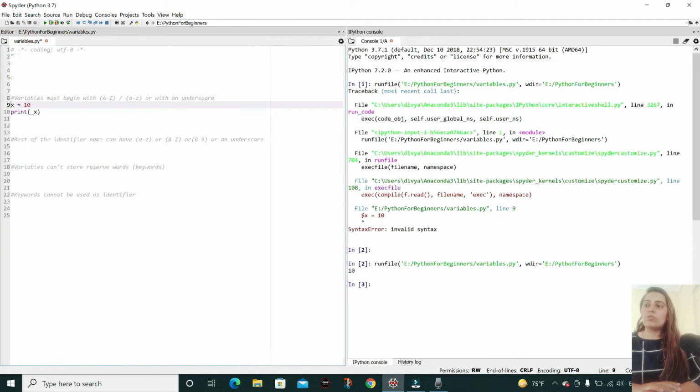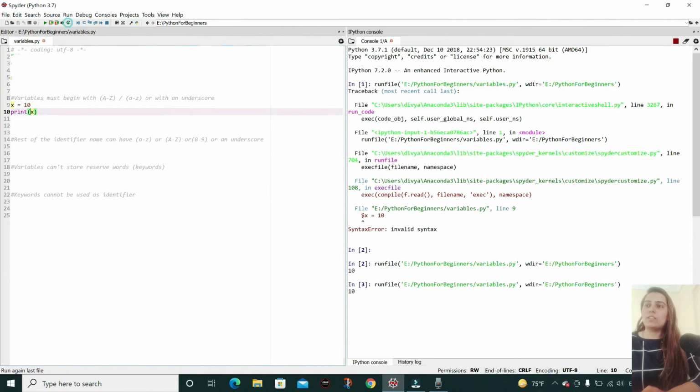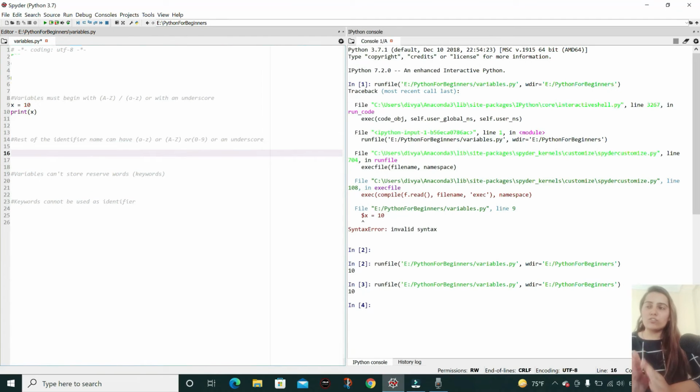I can also just remove the underscore and start the variable name with A to Z in uppercase or in lowercase, and let me run this. It's again printing 10. The next rule is that the rest of the identifier can have A to Z in uppercase, lowercase, 0 to 9, or an underscore. Let's explore this.